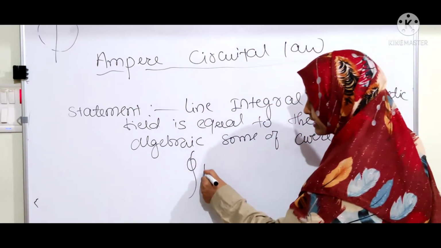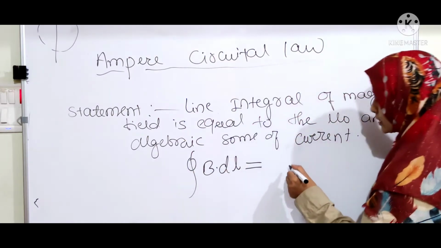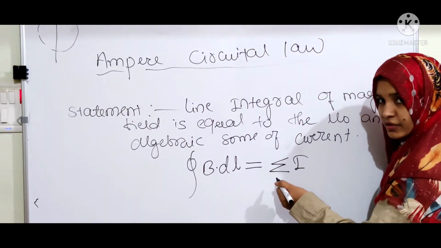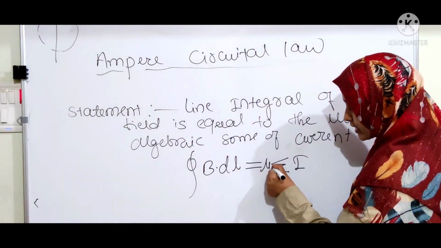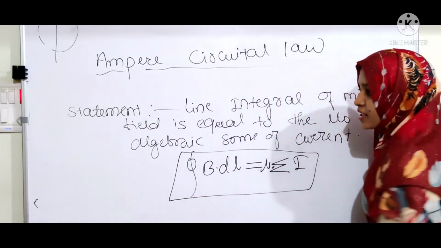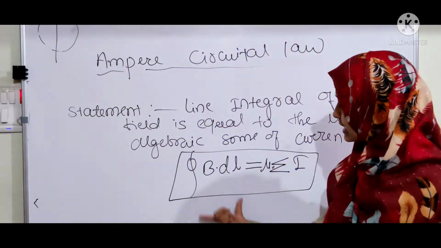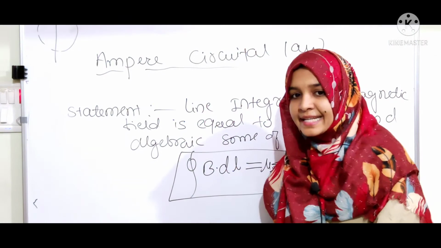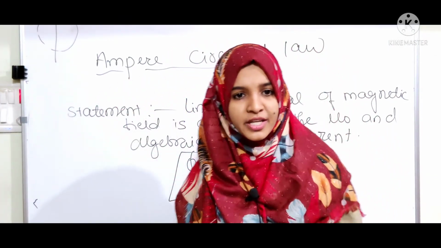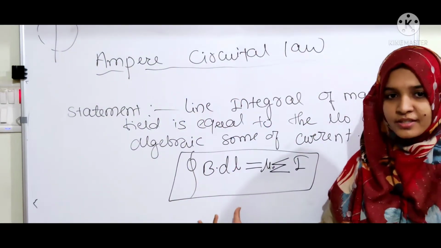You have to write the closed integral of the magnetic field equal to mu naught times the sum of algebraic current. This is the most important equation when you study the Ampere circuital law. We will discuss this equation in detail. So here is the statement. You can take a screenshot and then we will prove the equation.